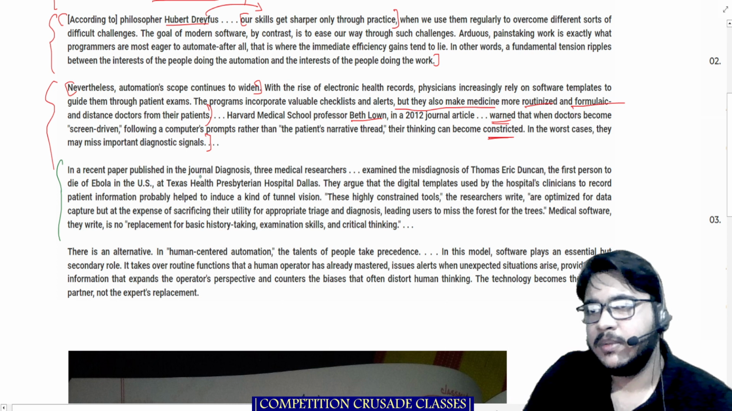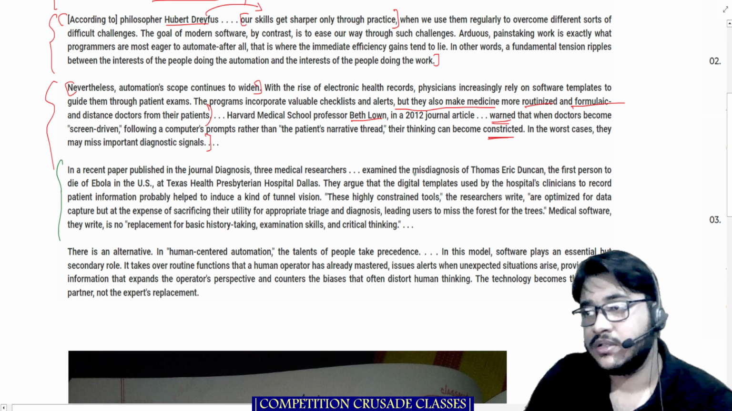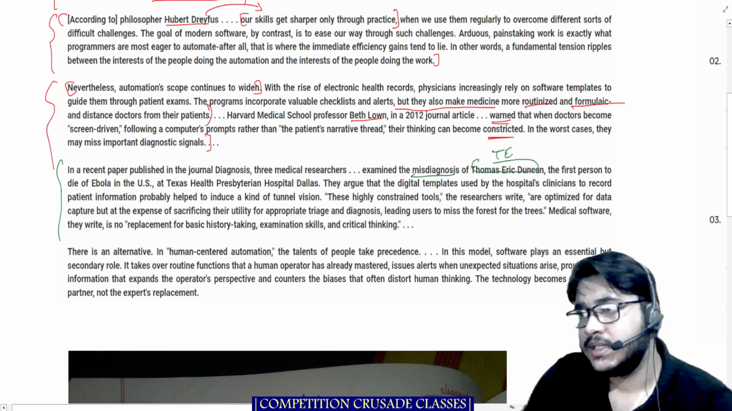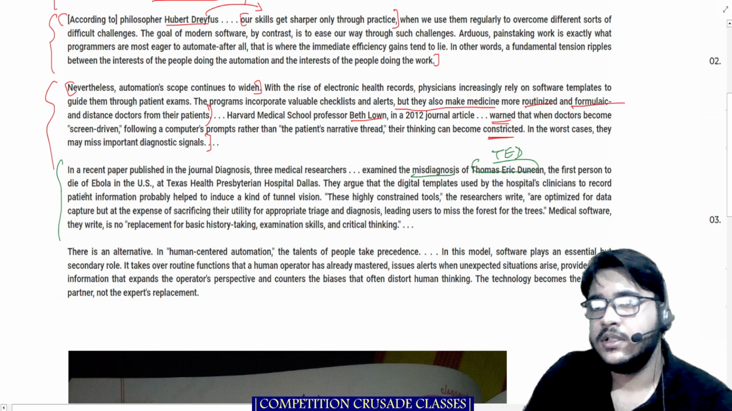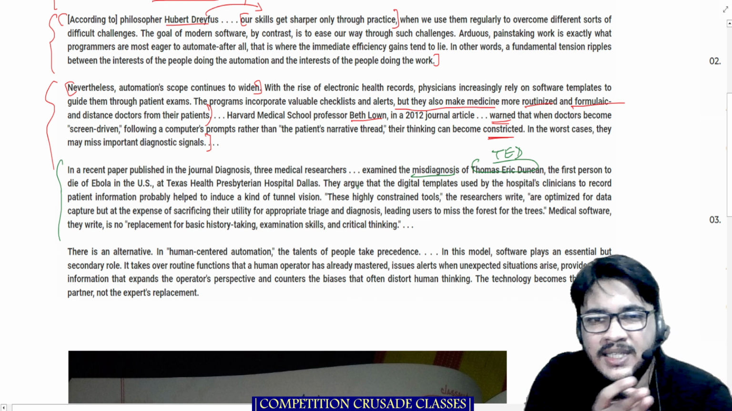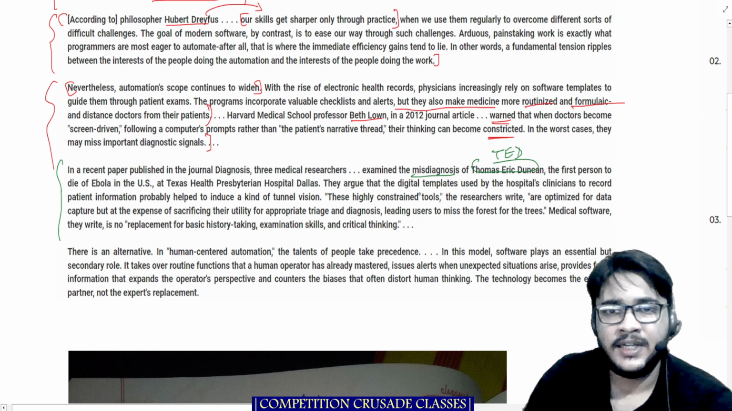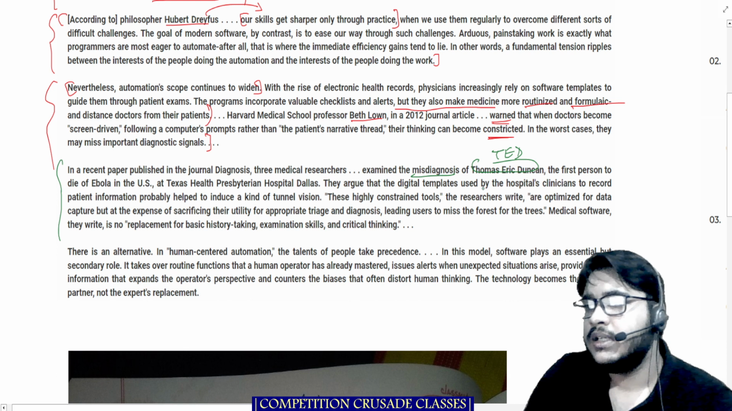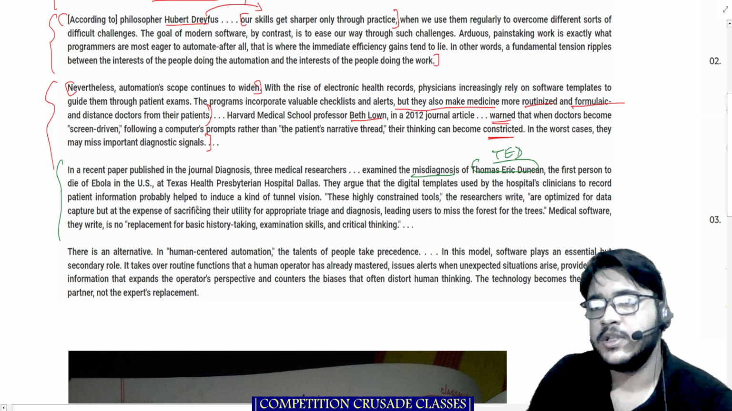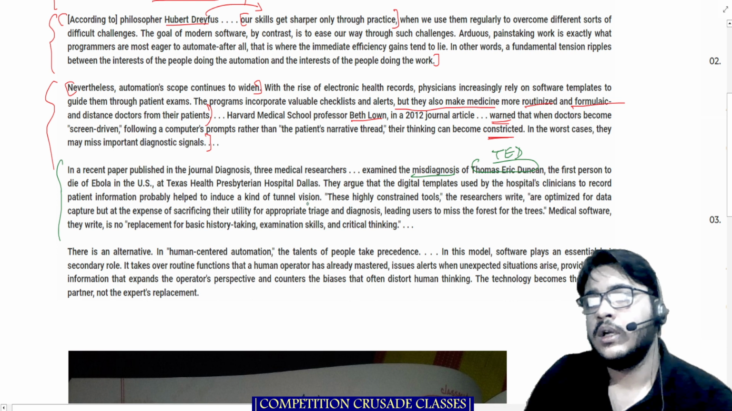In a recent paper published in the journal Diagnosis, three medical researchers examined the misdiagnosis of Thomas Eric Duncan. You can also abbreviate this person as TED. The first person to die of Ebola in the US, at Texas Health Presbyterian Hospital, Dallas. You can actually skip reading these things, unnecessary information you don't really need to read. They argue that the digital template used by the hospital clinicians to record the patient's information probably helped to induce a kind of tunnel vision.